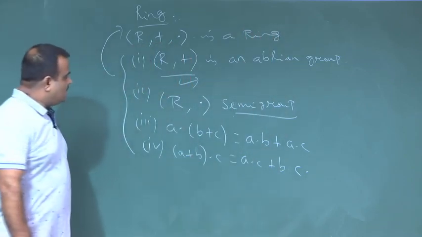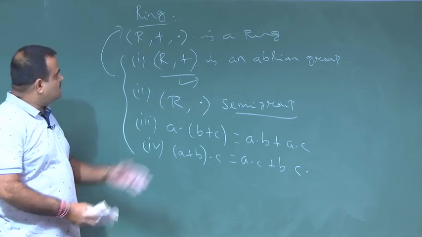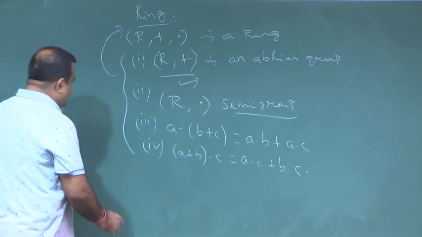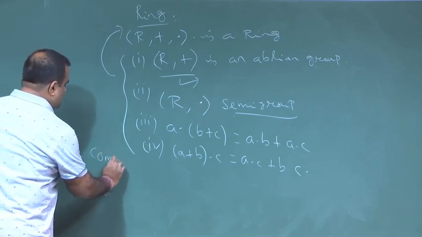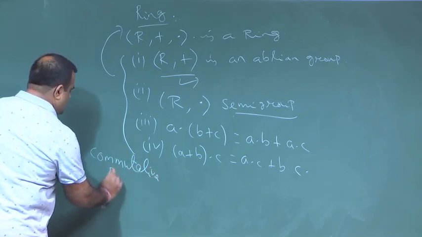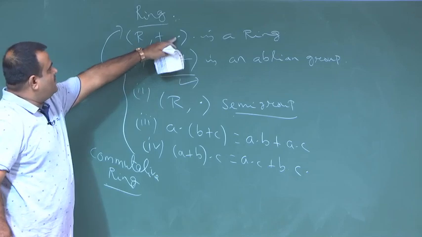Now, we say this ring is a commutative ring, because this plus is already commutative, it is abelian. We say it is a commutative ring, or abelian ring, if it is also commutative under this dot.